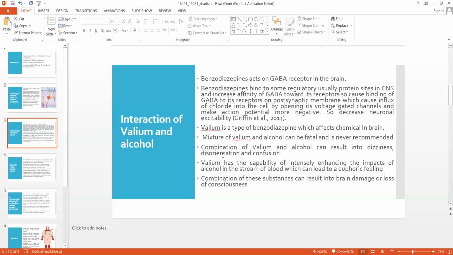And the side effects of having these two drugs together include confusion, disorientation, and dizziness. So Valium enhances the effects of alcohol in our bloodstream, which can actually lead to a euphoric feeling. So this mixture is never recommended, because it can eventually lead to brain damage.